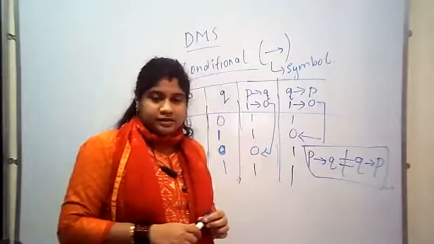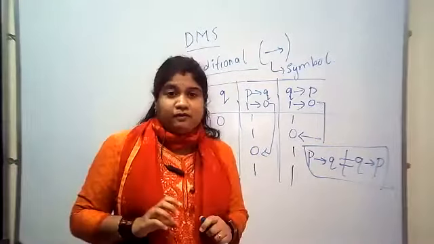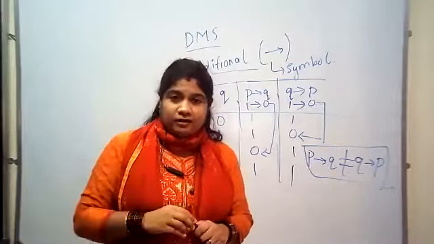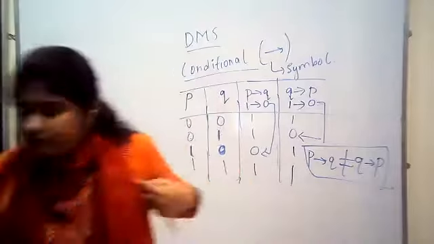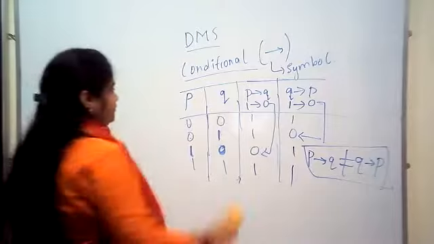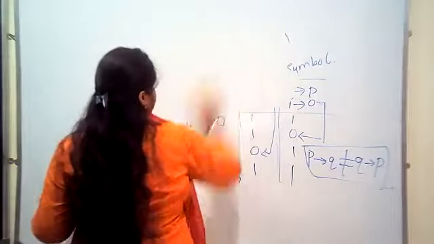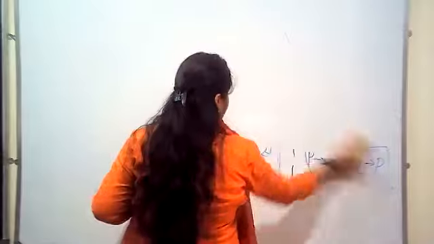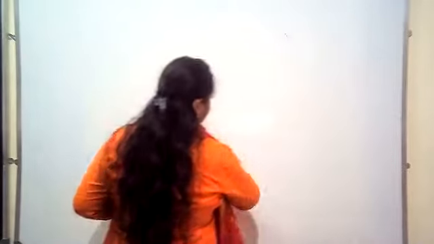Okay. Next, we will see it using some statements now. Let us take examples. I'll take simple statements. First and foremost, again I am repeating, the truth table must be perfect. You need to be perfect with the truth table. Once you are perfect with the truth table, it is not a problem. You can take examples of your own.